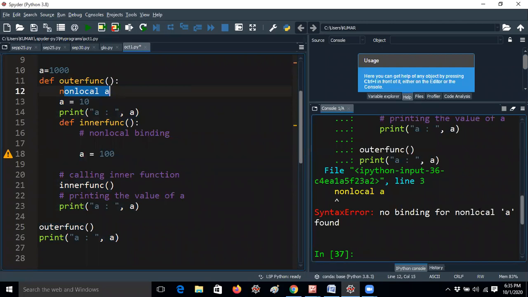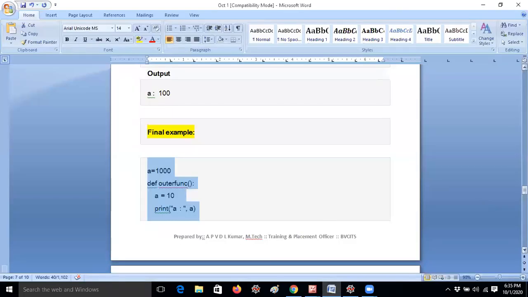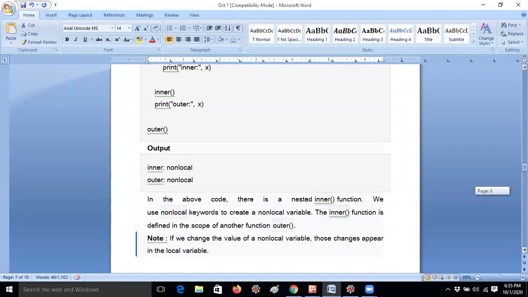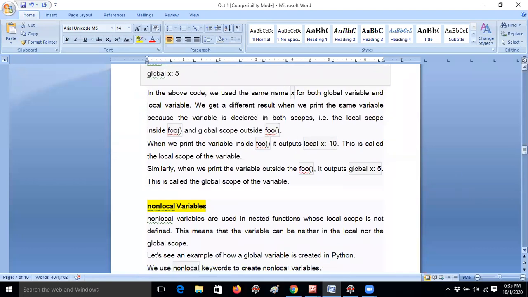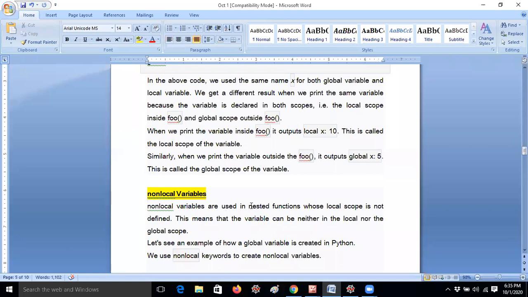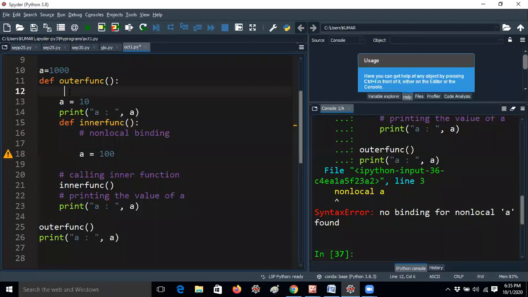Here you do not need to give that non-local value. That's why it is getting an error. It is a local variable only here, inside the function. I already told you one example. Only in the nested functions concept will non-local be used. Once again, you can see my notes: non-local variables are used in nested functions. You are using it in an outer function, and that cannot be possible. That's the reason it is getting an error. Okay. Next.